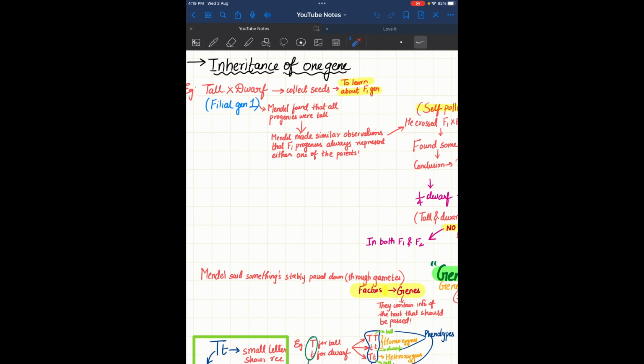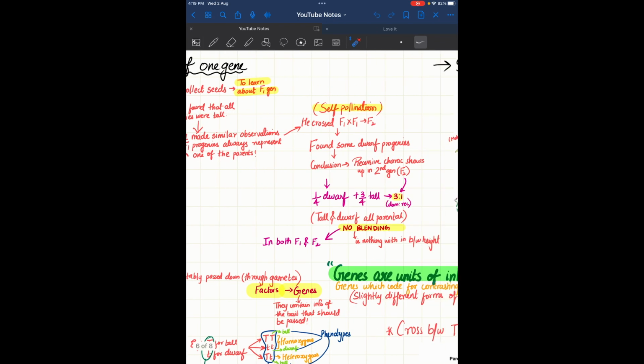Now what happens here? For example, tall and dwarf are crossed and the seeds of this plant are collected to learn about the first generation. We also call this F1, that is filial generation 1. Mendel found that all progenies were tall in the F1 generation. That is, Mendel made similar observations that F1 progenies always resemble one of the parents, either tall or dwarf, but here tall is the dominant one, so all the progenies were tall.